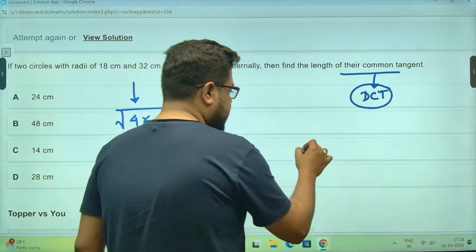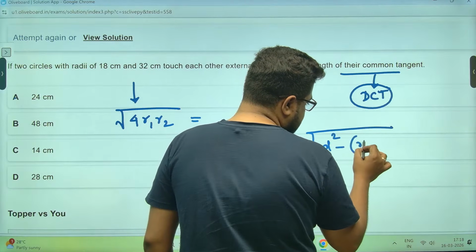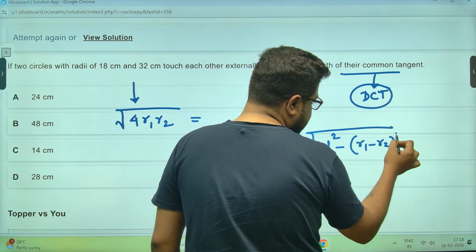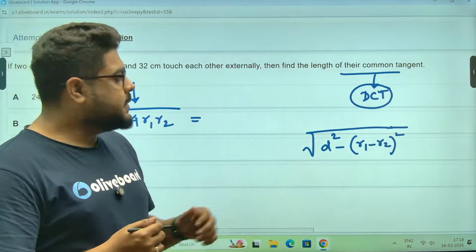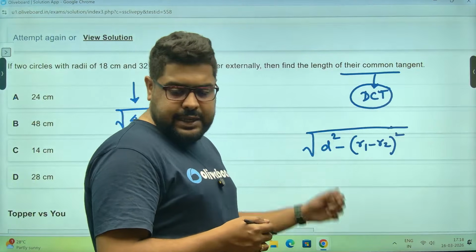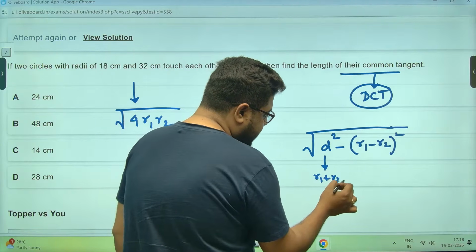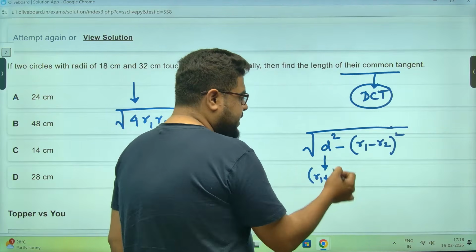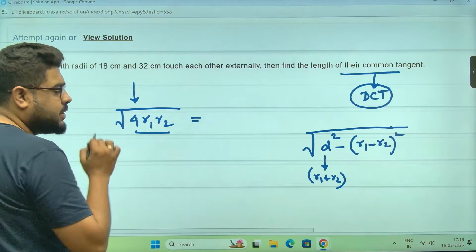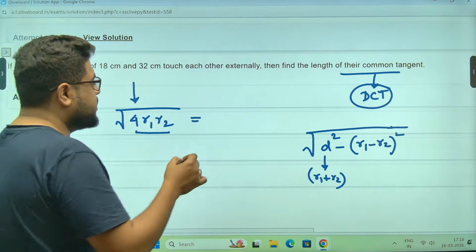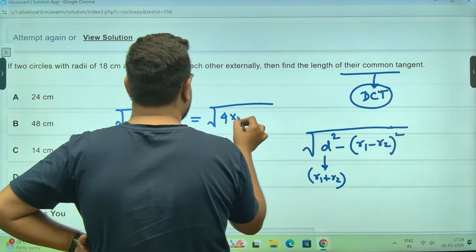The length of the DCT formula looks like root of D square minus (R1 minus R2) whole square. This is if they are not touching, they are kind of separate. Now, if they are touching, then D becomes R1 plus R2. If you put this down, (A plus B) whole square minus (A minus B) whole square gives you 4AB. That is how this formula comes. Remember it like this, you are less likely to forget.